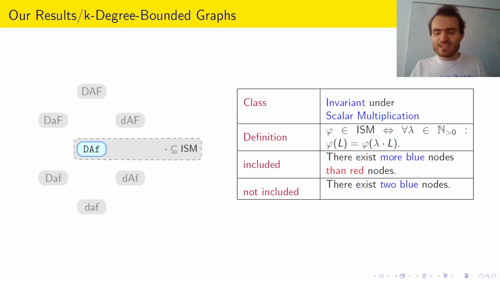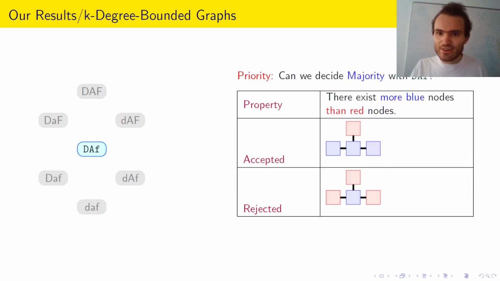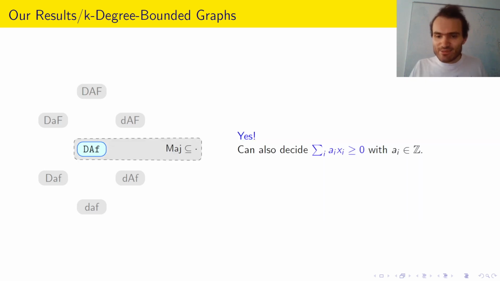In particular, this would still include the majority property. Can we decide majority? The important next question. And in fact, yes, we can. And we can also decide all questions of the kind sum over i of a_i x_i is greater than or equal to, importantly, 0. Why 0? Well, we're not even able to decide whether there exist 2 blue nodes. So we obviously need this 0. And why is the majority property of this kind? Well, x minus y greater than or equal to 0 would be majority. Which other properties of this kind are there? Well, for example, whether at least 17% of nodes are blue, but also some other rational fraction.